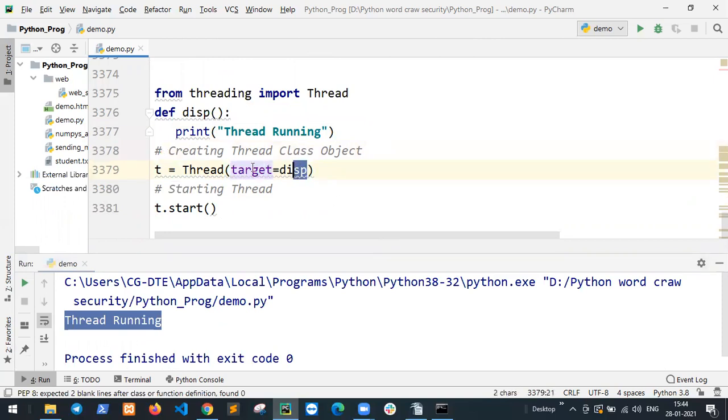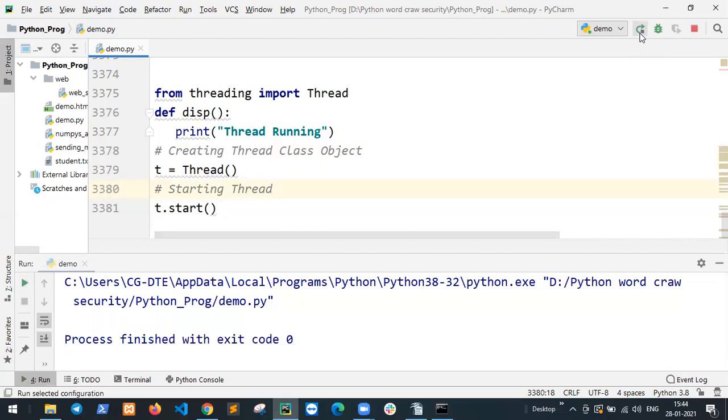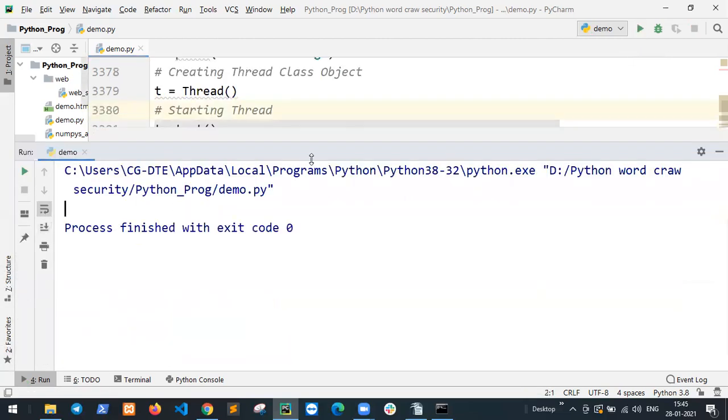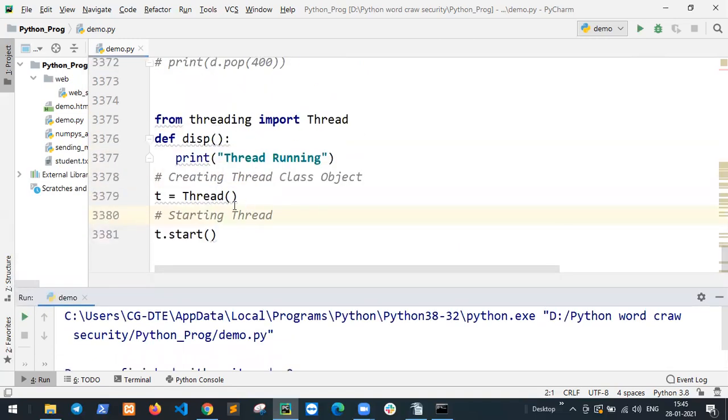Otherwise it is empty, because multiple functions are running. This target is this function, which prints 'thread running'.